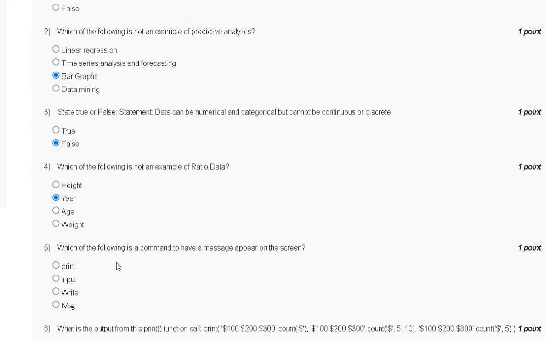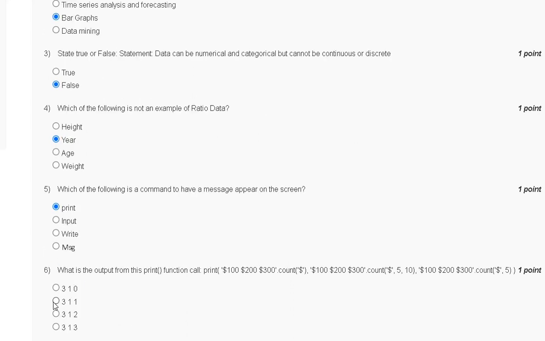Question number 5, which of the following is a command to have a message appear on the screen? First, print. Third, input, write, and message. So the correct answer to question number 5 is option number A, print. Question number 6, what is the output from the print function? So the correct answer to question number 6 is option number A.